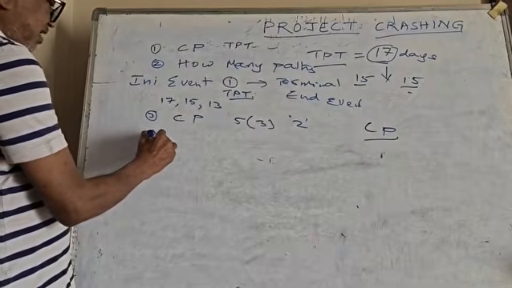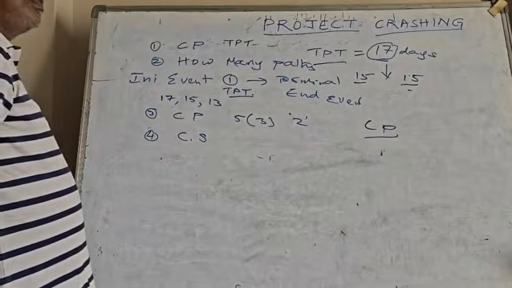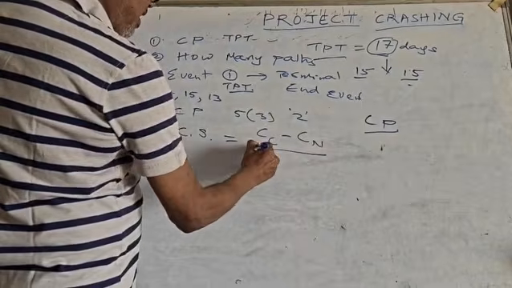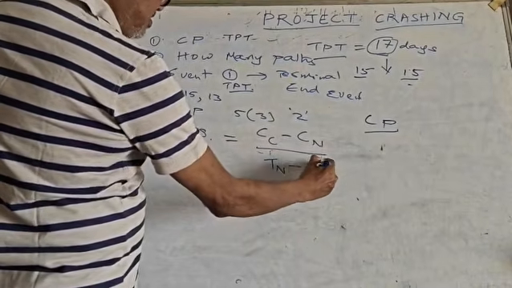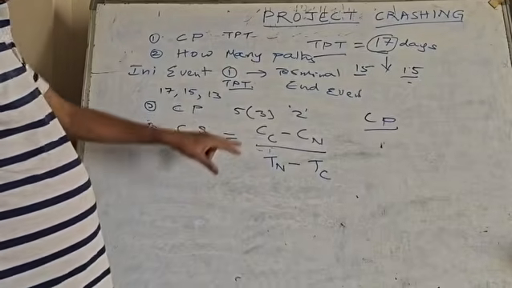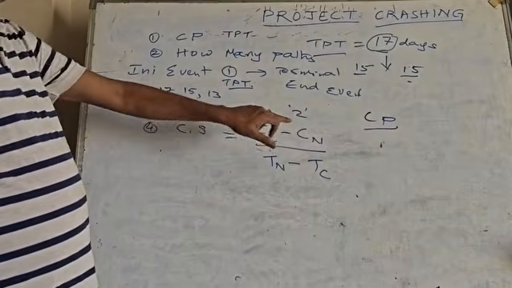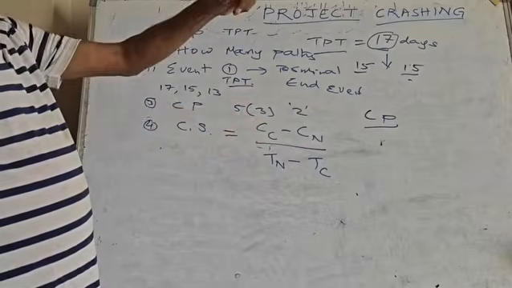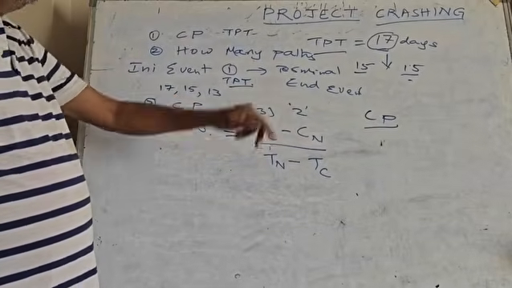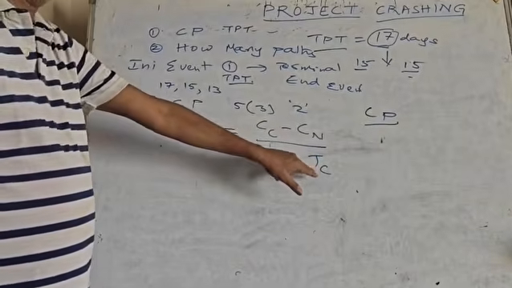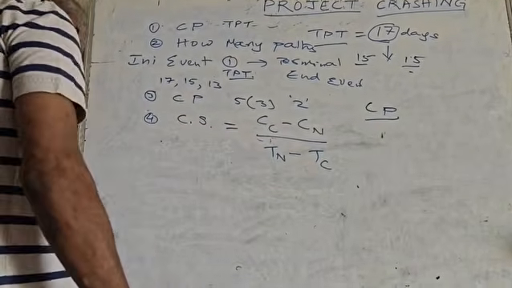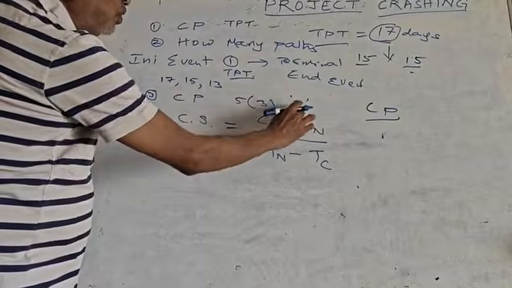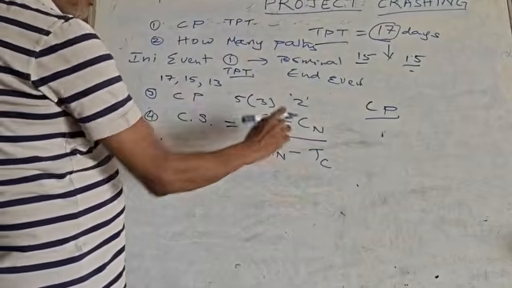The fourth step will be, you need to find CS, that is called cost slope. Cost slope will be given as CC minus CN by TN minus TC. What are these? This is crash cost, normal cost, normal time, crash time. Because crash cost will be more, normal cost will be less, normal time will be more, crash time will be less. So that is why this is the formula to be used. And using this cost slope, suppose this is 2 days, you get this value as maybe 50 rupees.